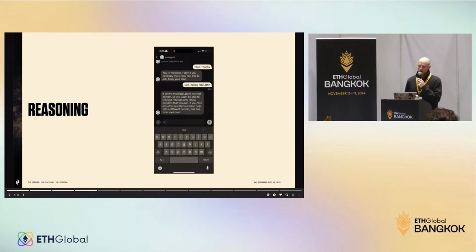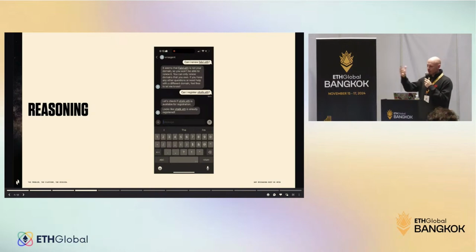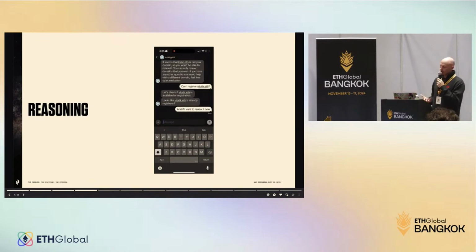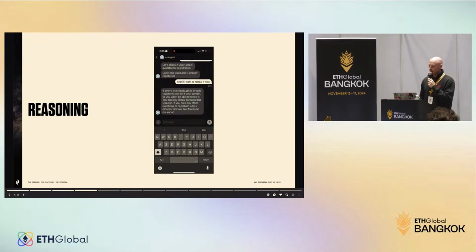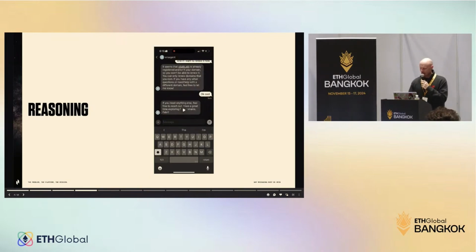Can I renew it? No, you can't. It's not yours. So in the backend, this is how reasoning looks like. It knows that I'm not the owner of Fabri, and then performs action based on that. Can I register Vitalik? No, you can't. It's registered. So it understands the context, understands my name, my domain, and you can just have a conversation with the agent, and the agent is going to be as smart as you can wish. What else is in this demo? Okay, so that's reasoning. That's the end of the demo.